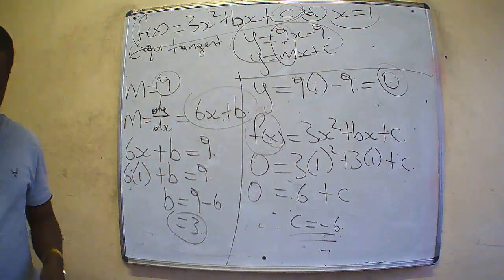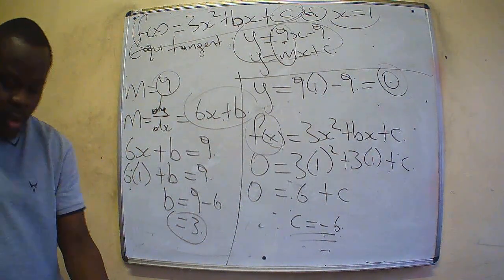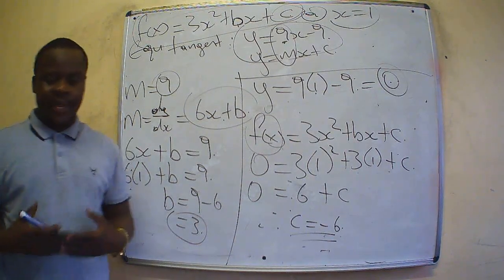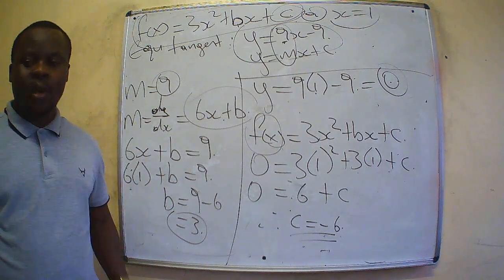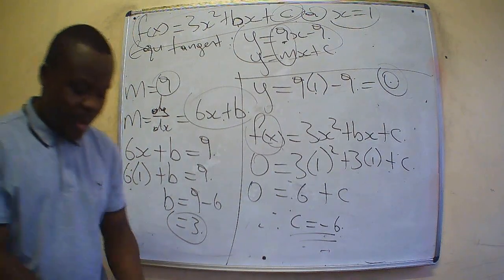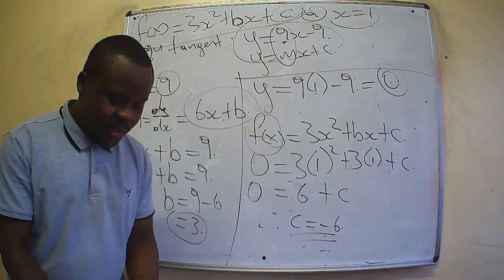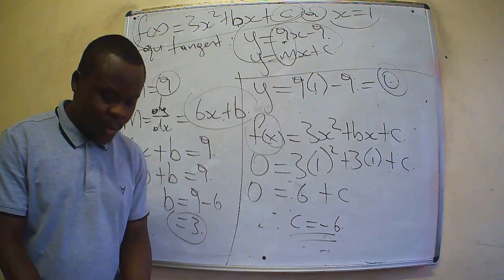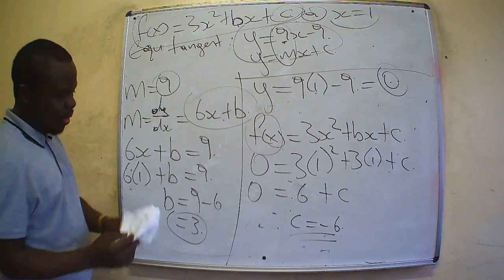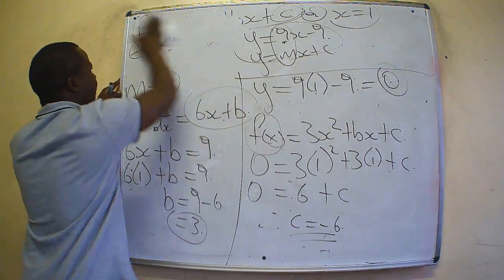So finally, we found the values of b and c. These are the values of b and c. The next question on calculus, we move on to question number 9.